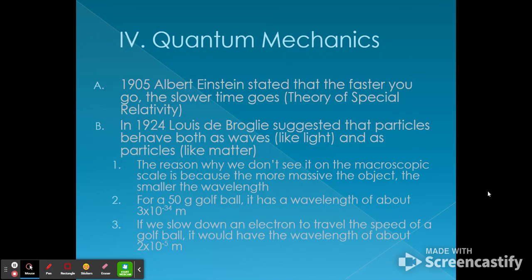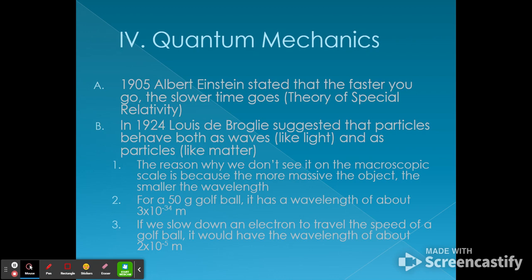So quantum mechanics. In 1905, Albert Einstein stated that the faster you go, the slower time goes. That's his theory of special relativity. In 1924, Louis de Broglie suggested that particles behave both as waves, like light, and particles, like matter. The reason why we don't see it on the macroscopic scales is because the more massive the object, the smaller the wavelength. So a 50-gram golf ball has a wavelength of about 3 times 10 to the negative 34th meters.